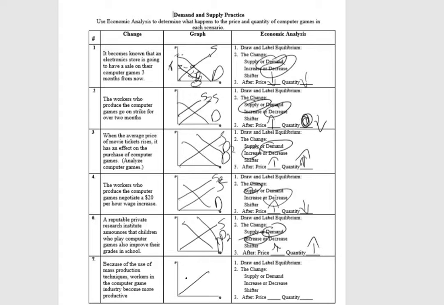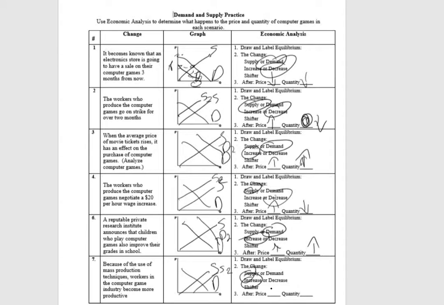Because of the use of mass production techniques, workers in the computer game industry become more productive. So that's going to be an increase in supply. So that's going to shift right, increase. Afterwards, price goes down. Sorry, quantity goes up.